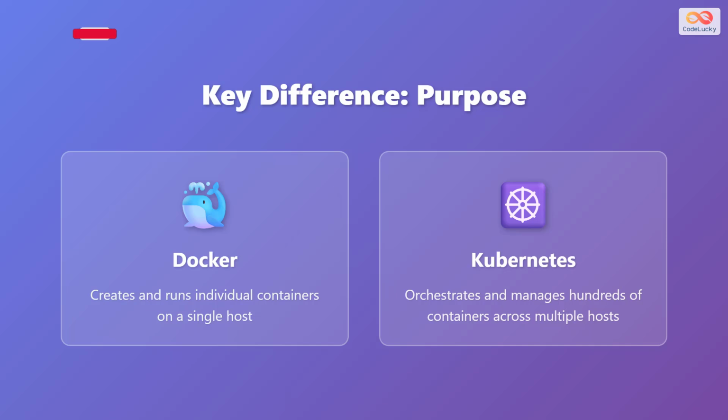The key difference between Docker and Kubernetes lies in their purpose. Docker creates and runs individual containers on a single host machine. Kubernetes, on the other hand, orchestrates and manages hundreds or even thousands of containers across multiple hosts. Docker is about containerization, while Kubernetes is about orchestration.